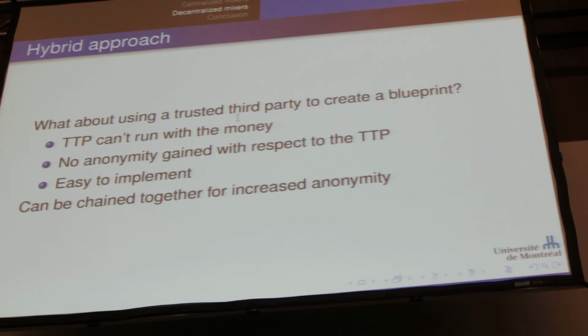The good side of this is that the trusted third party can't run off with the money, because the mixer never actually owns the money. And this is quite easy to implement, I think, because it really doesn't take all that much calculation to do it. Actually, not at all. The downside, of course, is that no anonymity is gained with respect to that trusted third party. Now, this could be mitigated by chaining together those types of transactions with different mixers that you would assume are not all colluding together. So the end result would be, with a very high probability, gaining anonymity there.